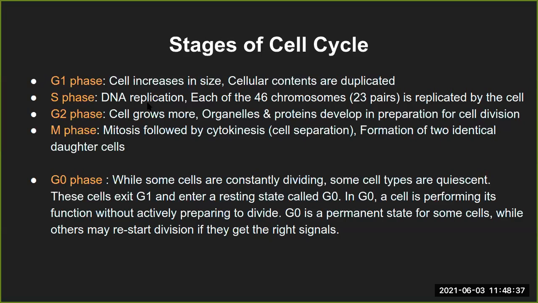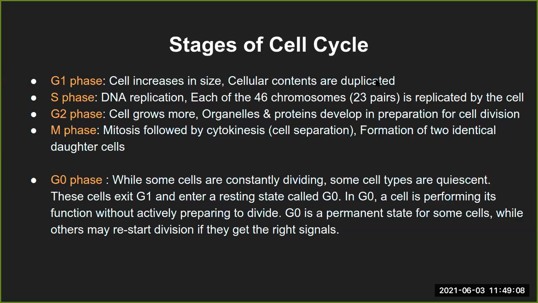Now, DNA replication doesn't happen on its own. It needs certain machinery, right? Machinery in the sense of certain proteins, certain enzymes, and so on, that I call cell machinery. So if the DNA has to replicate in the second phase of the interphase, that is the synthesis phase, then the cell has to get prepared in the first stage itself, and that is what is meant by cellular contents being duplicated.